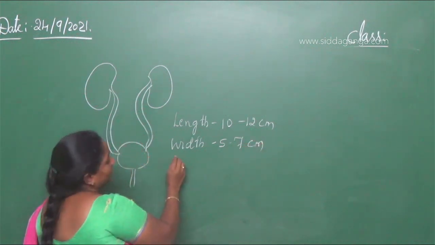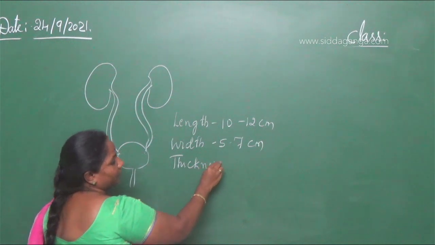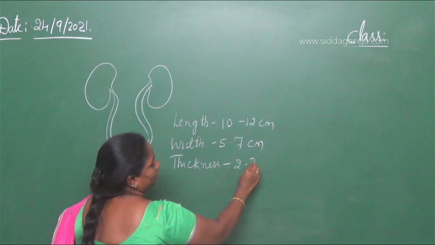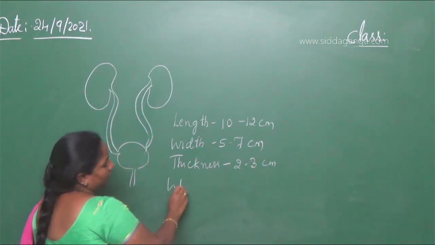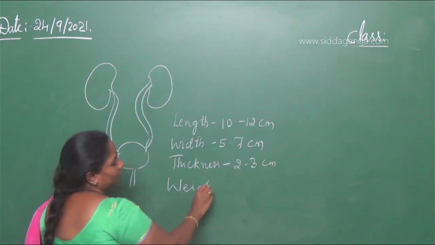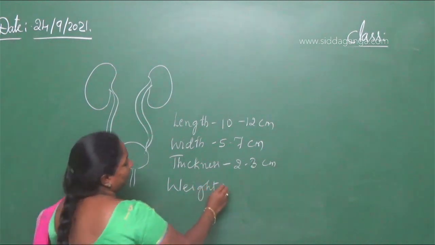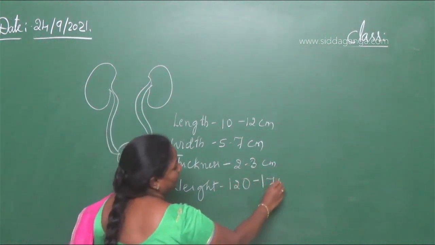Next, thickness of the kidney will be around 2 to 3 centimeters. And the weight of a kidney, when you take only a single kidney, will be 120 to 170 grams.